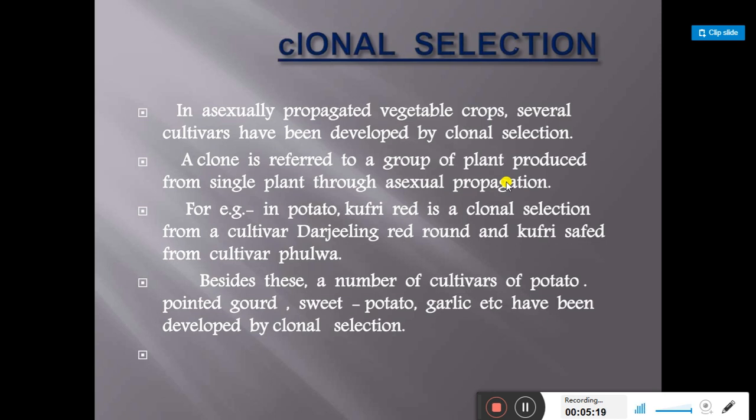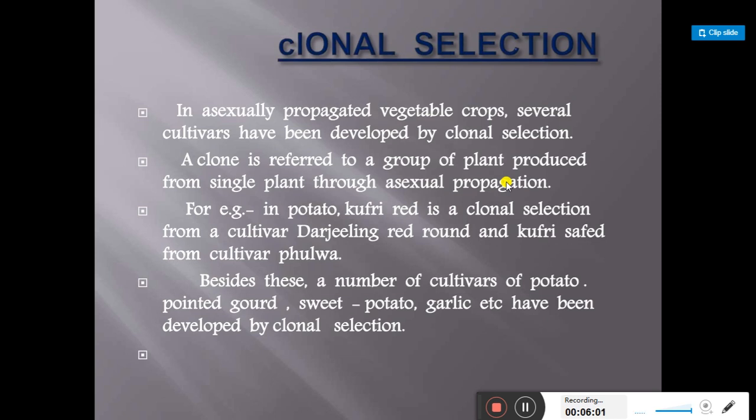Besides these, a number of potato cultivars, like Kufri Red from Darjeeling Red Round and Kufri Sayed from a cultivar of Pulwa, are developed by the clonal selection method. Other important vegetable crops also have a number of cultivars developed by clonal selection, such as pointed gourd, sweet potato, garlic, etc.